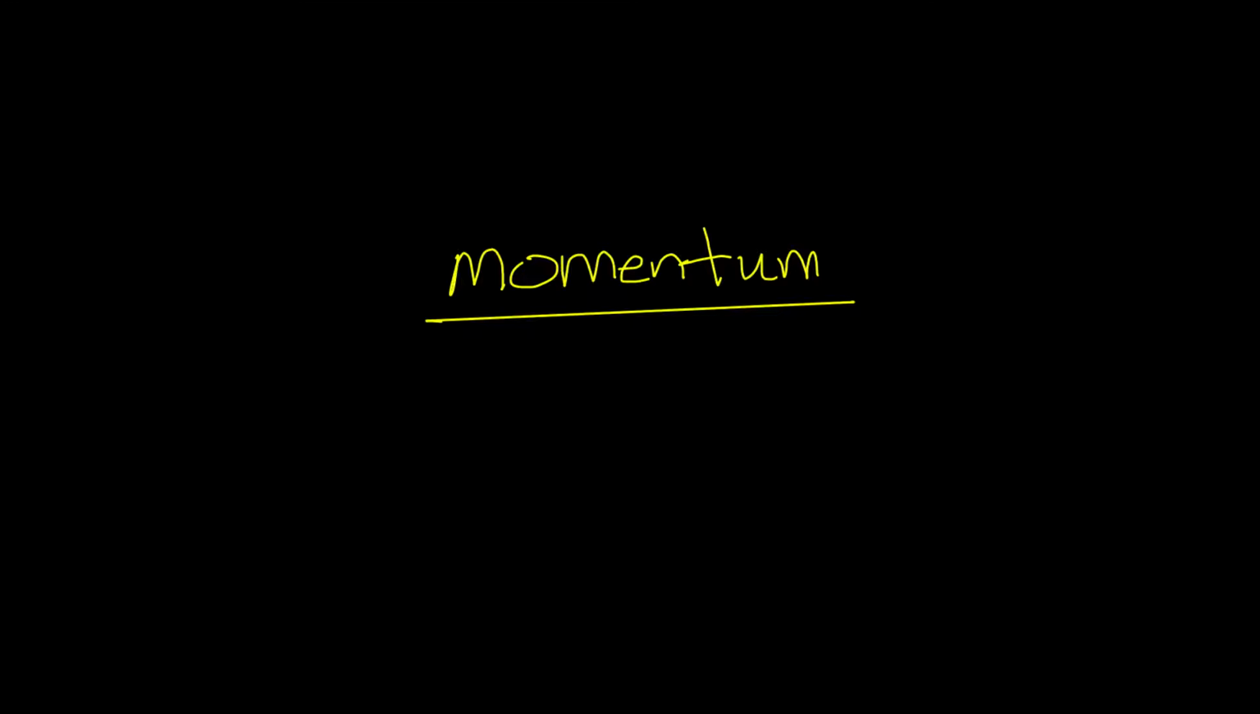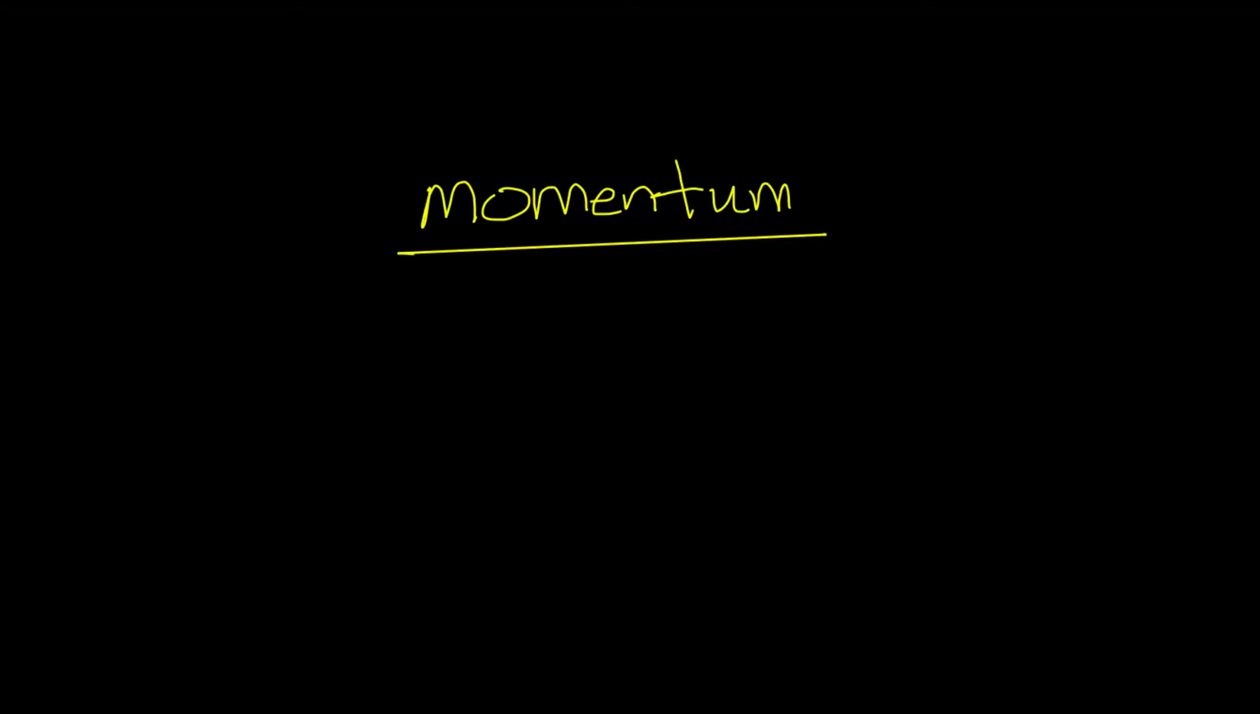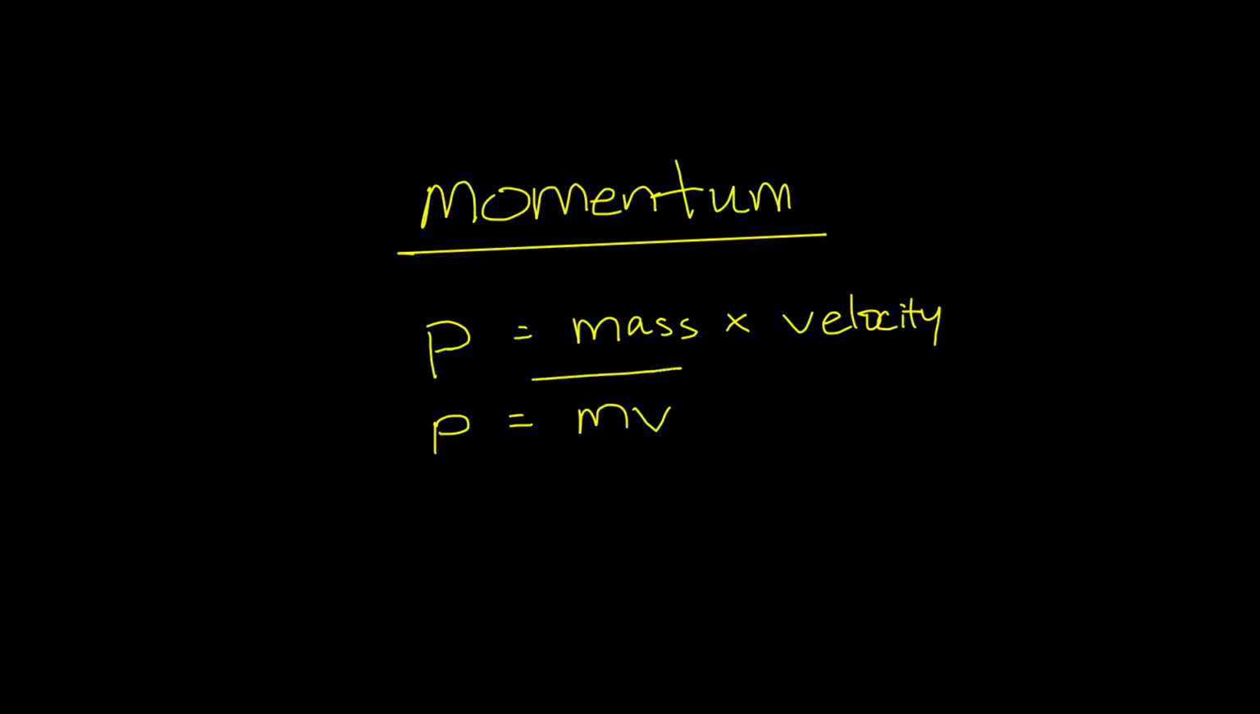However, we're looking at objects that are moving at a certain speed. And so, by definition, in physics, momentum is referred to as the product of an object's mass times an object's velocity. The symbol for momentum is a lowercase p, and this would be the equation. We can actually simplify it. We can just say p equals m times v. And so that is the primary equation for momentum.